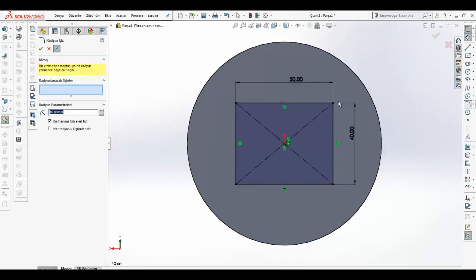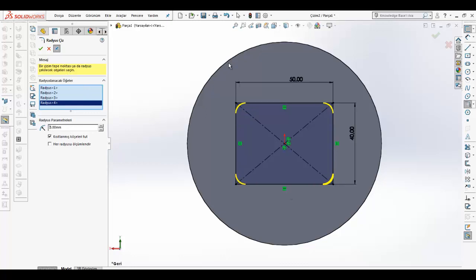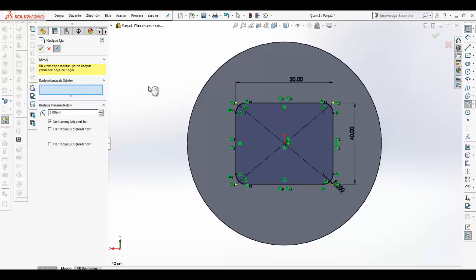That's okay. And I'm going to create some fillet. It can be 5 millimeter, and that's all.